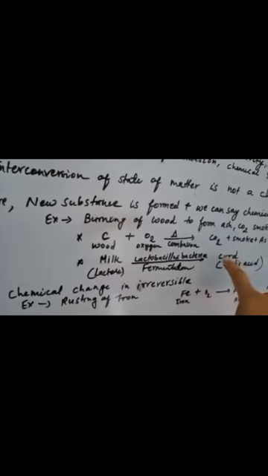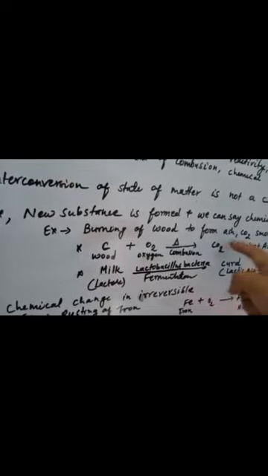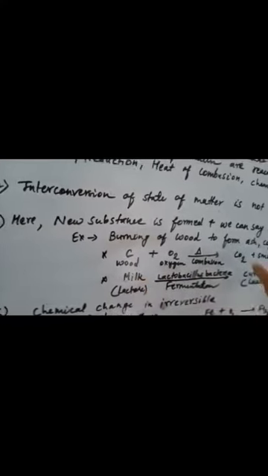Even milk is getting converted into curd. That means the formation of a new substance, that is curd, is taking place from milk. Milk contains lactose, and when it undergoes the fermentation process in the presence of lactobacillus bacteria, milk gets converted into curd. That means a new substance, curd, is formed by chemical reaction or chemical change.